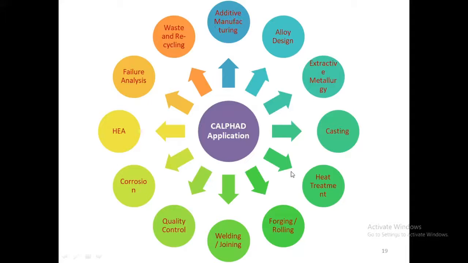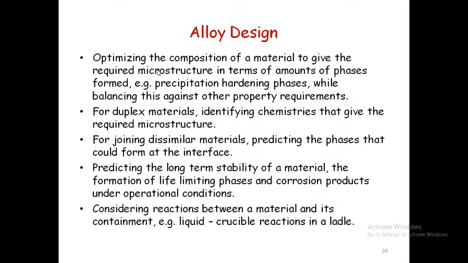If you take any stage of material processing, you can start from extractive metallurgy. Then we are able to look at casting, heat treatment, forging. Even during service, if the material undergoes failure analysis, people look for the culprit. What are the phases actually present? If it is due to thermal failure at a particular temperature, what phase transformation is taking place which causes the failure? So we are getting help from CALPHAD. That is the kind of application for CALPHAD.